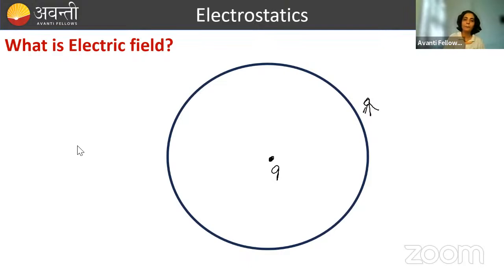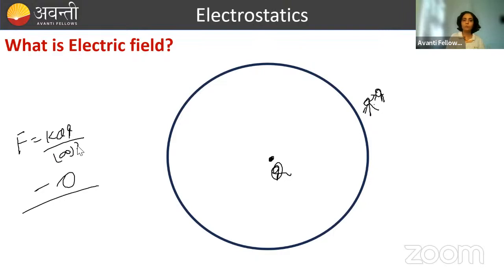अब क्या होगा, यहाँ पे मैंने चार्ज Q रखा, suppose capital Q. Now what I am doing now, suppose this person is having charge q on his or her head. इसके सर पे कितना चार्ज है? q चार्ज. So this person and this charge are at infinite separation. So definitely what will happen, if separation is infinite, it means force अगर मैं निकालूं तो Qq by infinity का square है ना. So it will come out to 0. No force. It means this charge and this charge are not interacting, है ना. So there is no interaction.